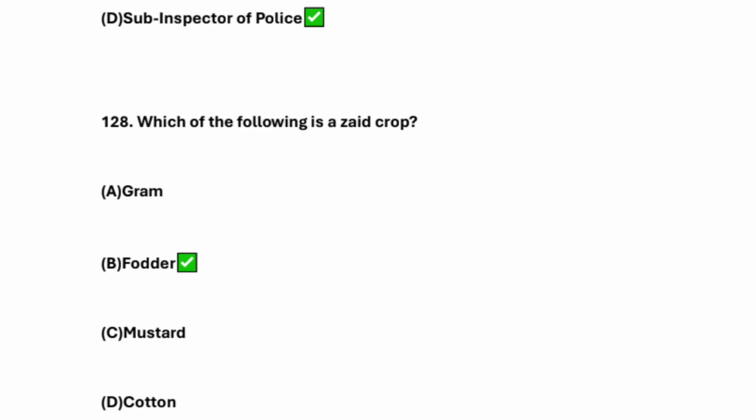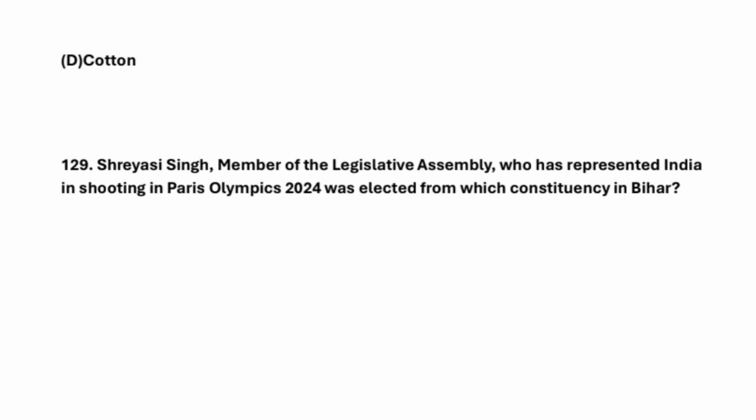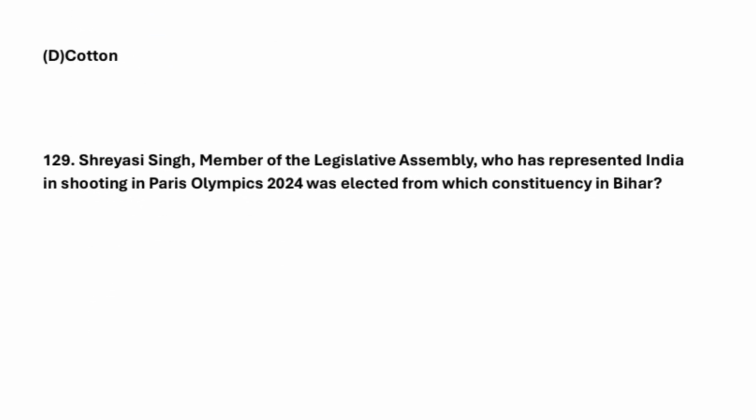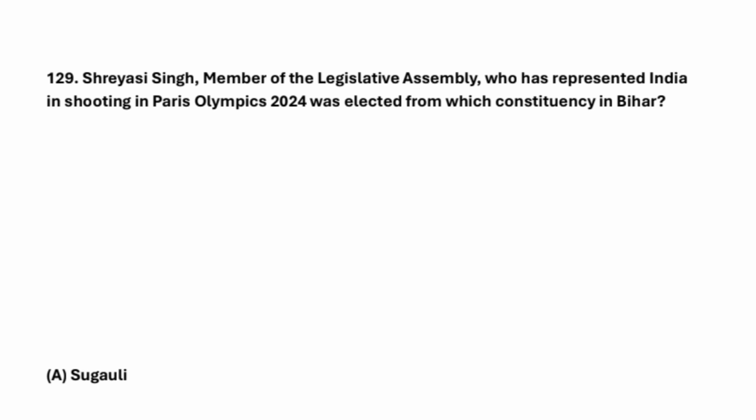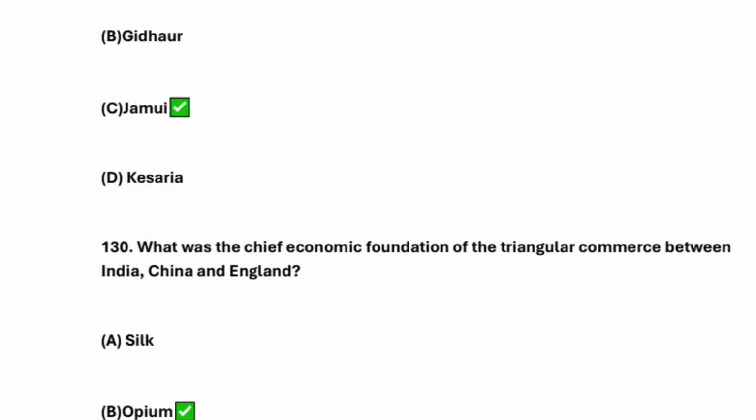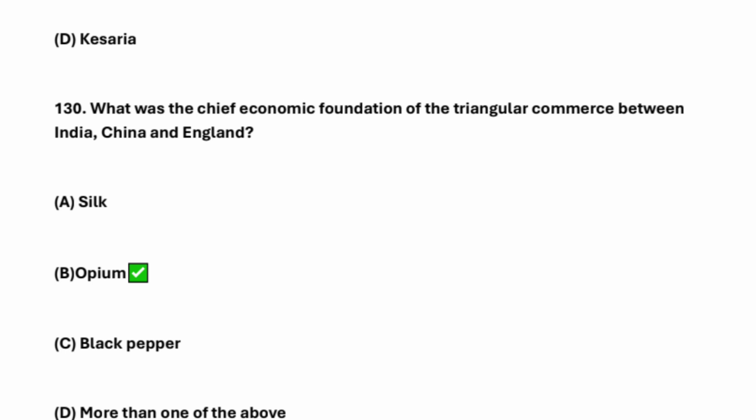Okay, which of the following is a Zaid crop? So it's fodder. So here, Shreyasi Singh, Member of Legislative Assembly, who has represented India in shooting at the Paris Olympics 2024, was elected from which constituency in Bihar? So it's Jamui, right?